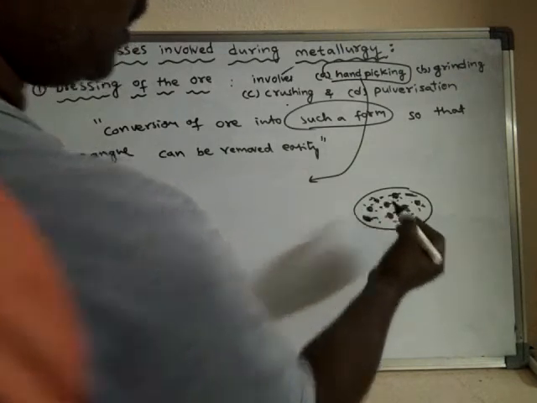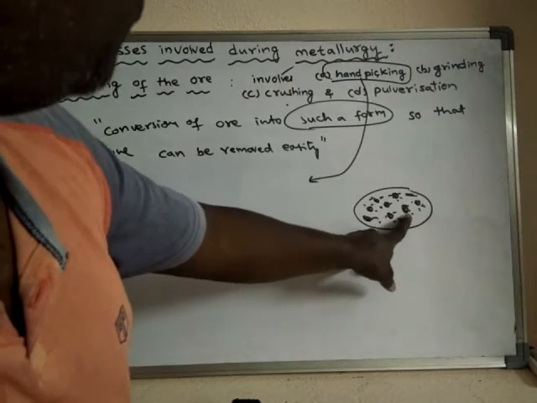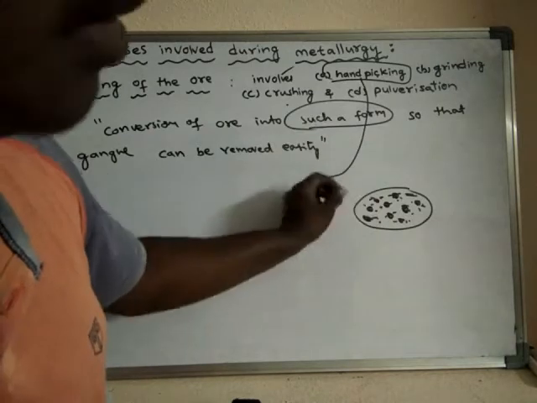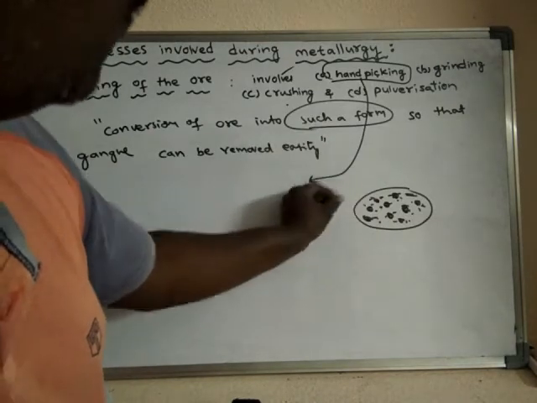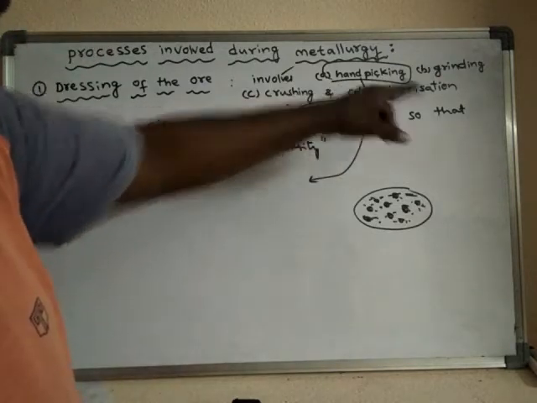Depending upon the size and color of the impurities, we can take out the impurities with the help of a hand. So by using hand, we can separate the impurities from the ore. That process is said to be hand picking.